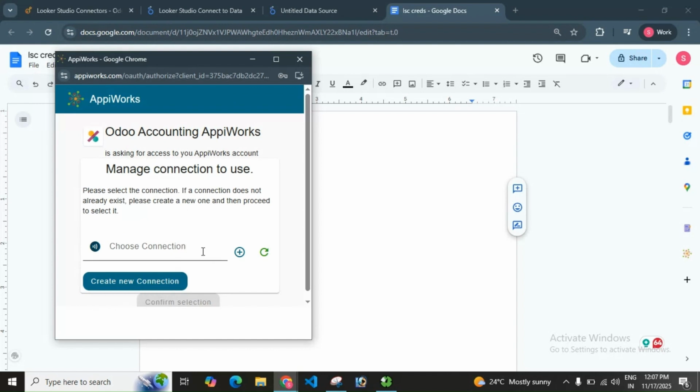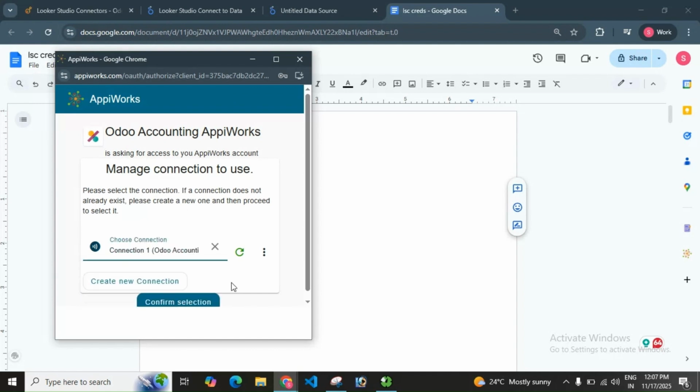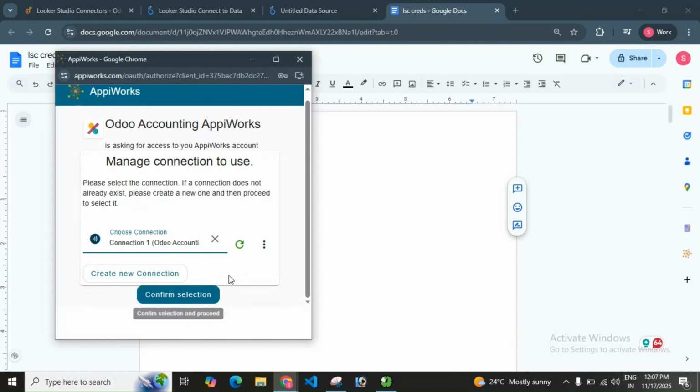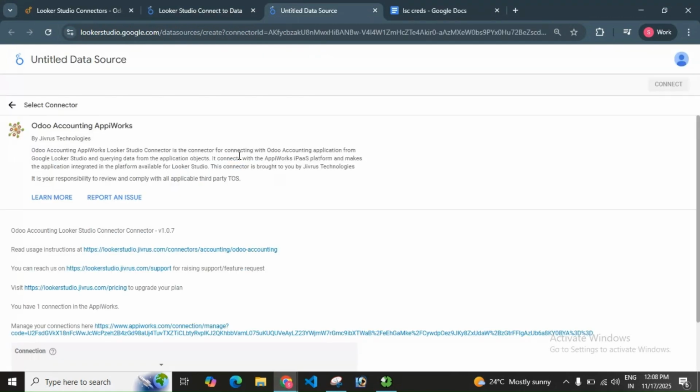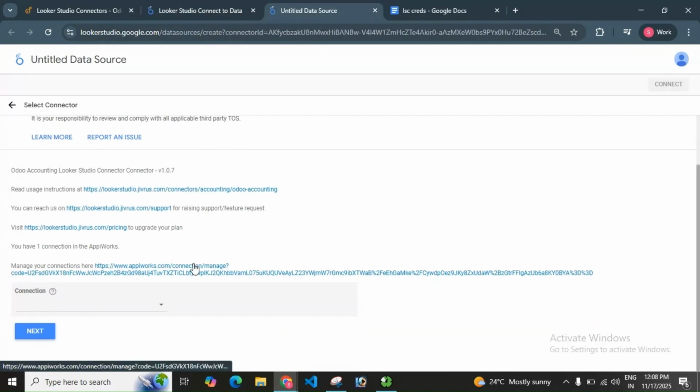Once the connection is created successfully, it will be auto-selected in the chosen connection place. Similarly, you can create connections to your different Odoo Accounting accounts. Then click on Confirm Selection. Now that you've successfully connected with Odoo Accounting AppiWorks, you can close the pop-up. To manage your connections, click on the Manage Connections URL.